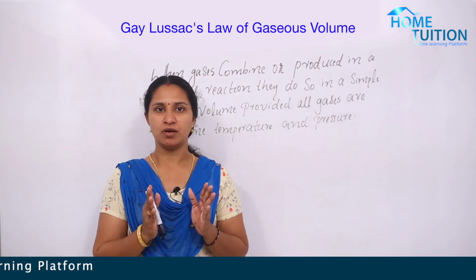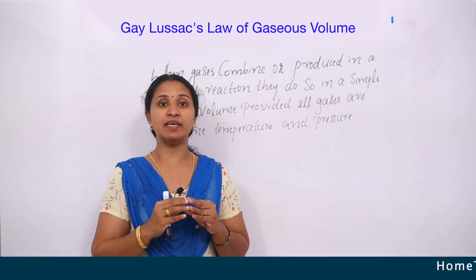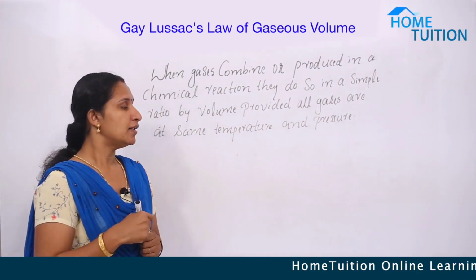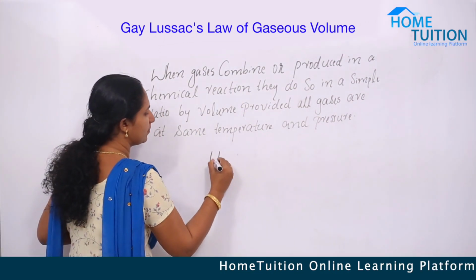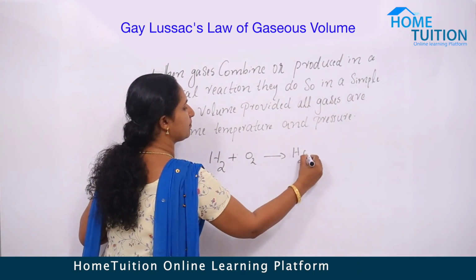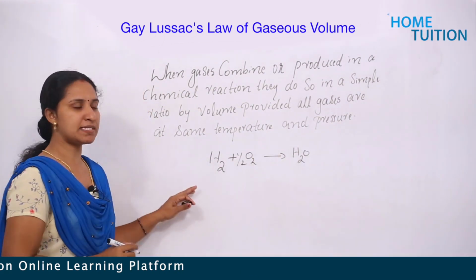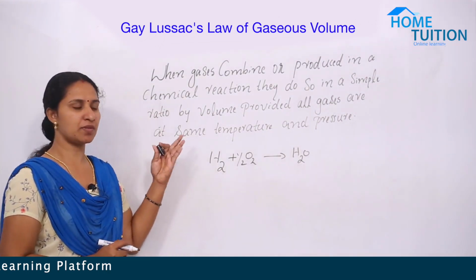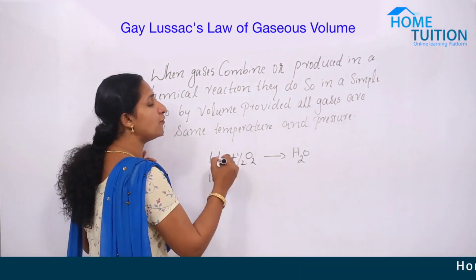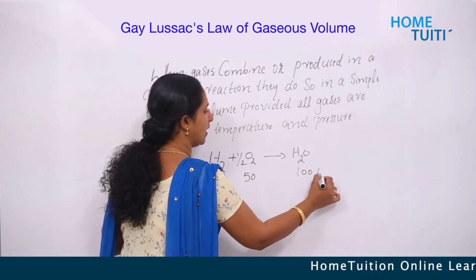Okay, that's the law. Once more, in the case of gaseous volumes, the products form in such a way that they combine by the simplest ratio of their volumes. Let's check an example. For example, hydrogen combines with oxygen, we get H2O, water. By balancing the equation, we put half here. So, H2 plus half O2 gives H2O. That's the reaction. Suppose we take 100 liter of hydrogen gas and half of oxygen, 50 liter of oxygen gas, and we get 100 liter water.